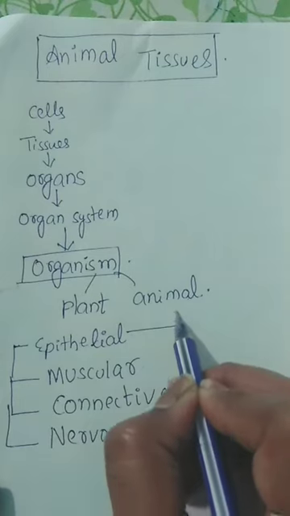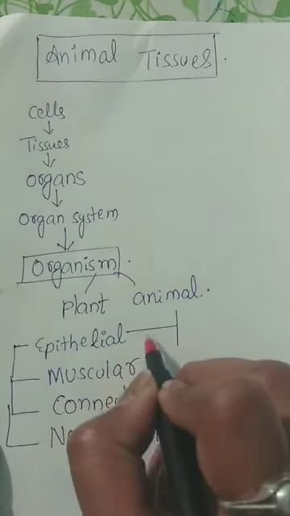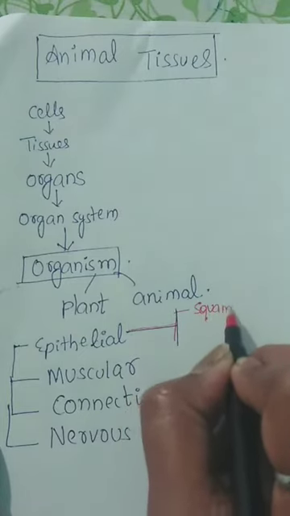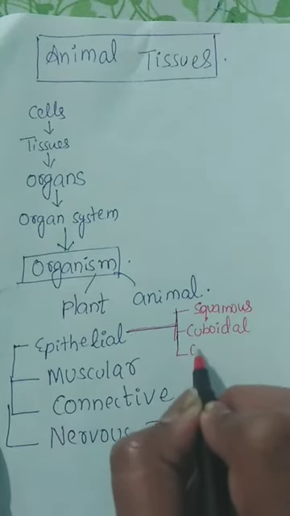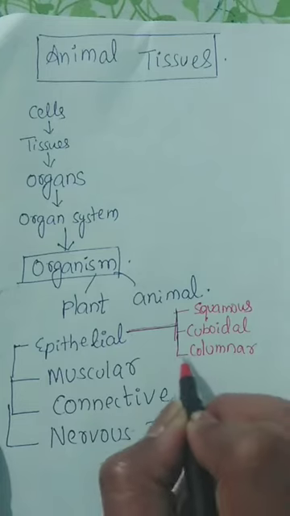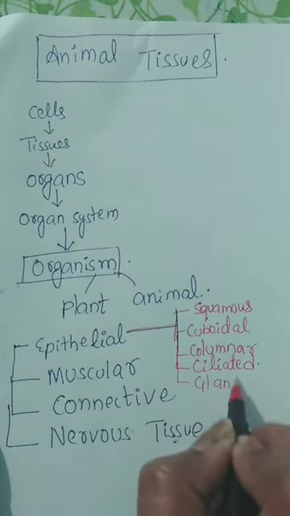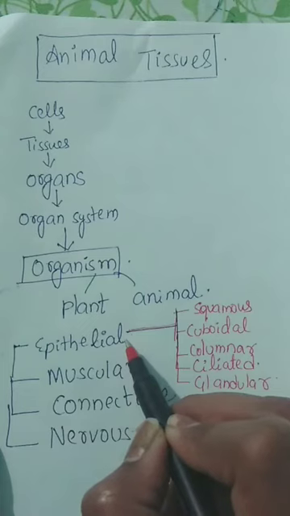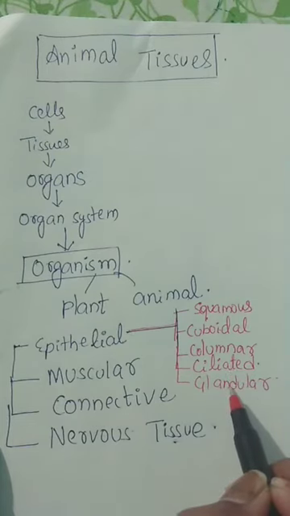Again, epithelial tissue is divided into squamous epithelium, cuboidal epithelium, columnar epithelium, ciliated epithelium, glandular epithelium.